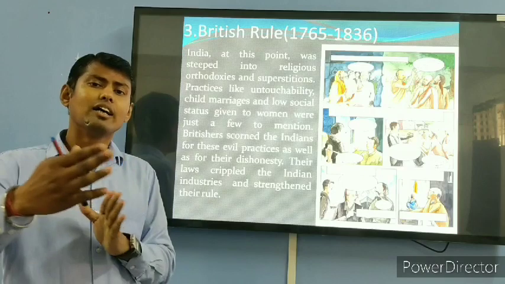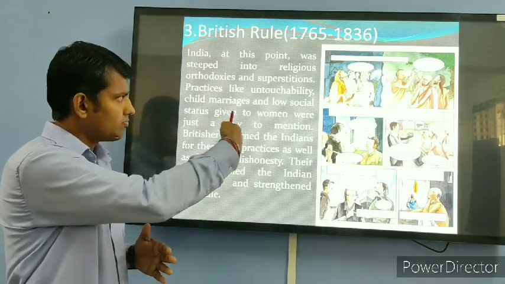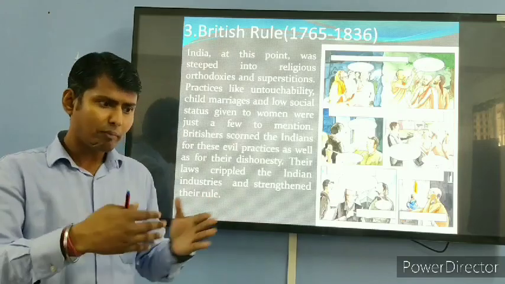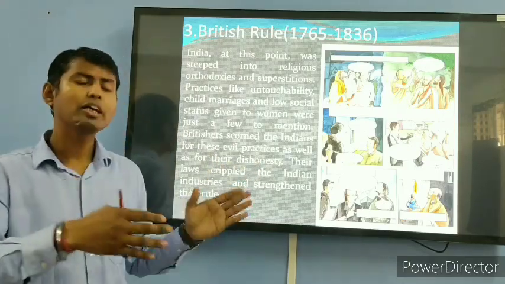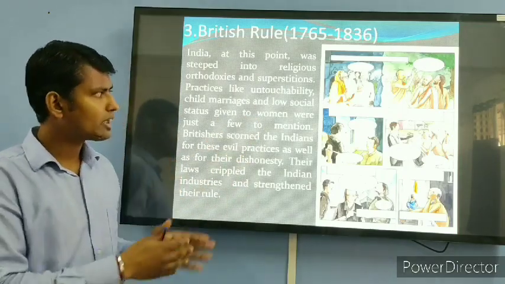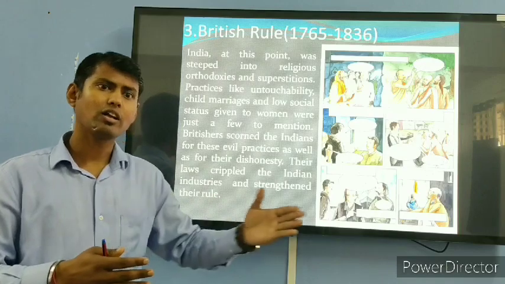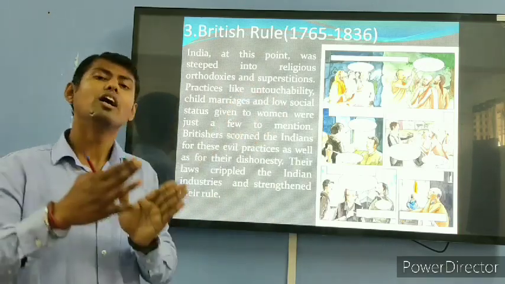If somebody was taking water from the well, they would be tortured by these upper caste people. They were not allowed to take the water. They were not allowed to take the food. Also, they were not allowed to educate themselves. That was the condition of the people of the lower caste.